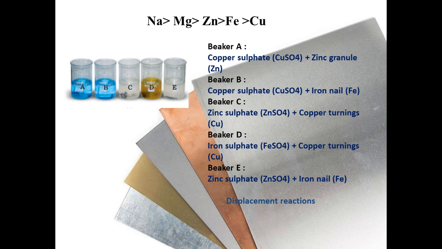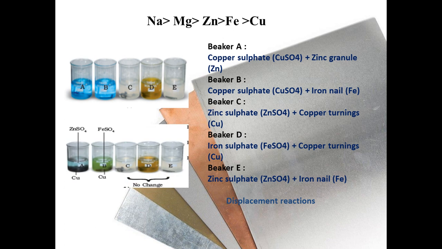Now in beaker E, zinc sulfate plus an iron nail. You can see that iron is less reactive than zinc, so iron can't displace zinc from its salt solution. Here is the solution for these beakers. You can see that in beakers A and B a reaction takes place, and in C, D and E there is no change, meaning no reaction takes place.